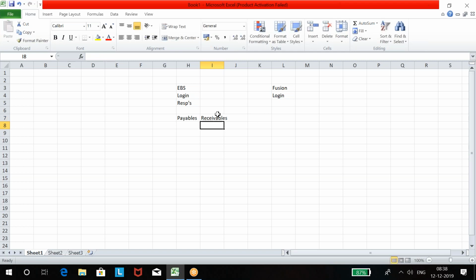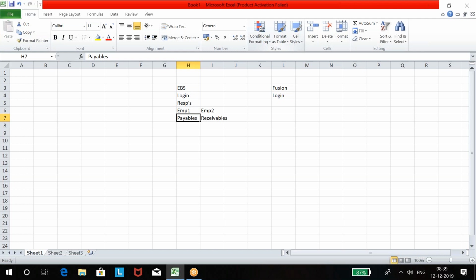I want employee A to work on payables. I want employee B to work on receivables. Employee 1 or employee 2. Employee 1, payables, employee 2, receivables. I need to create a username for both employees, right? They both have to log in.